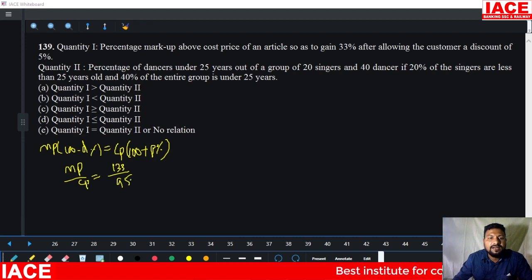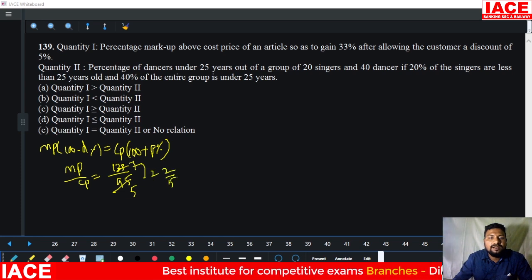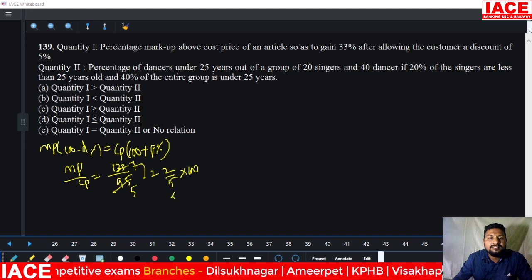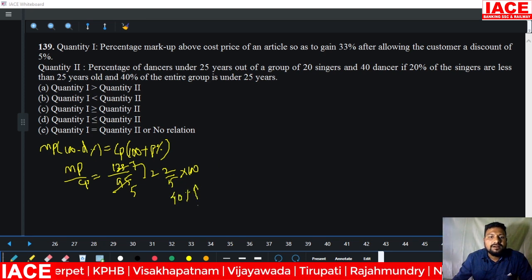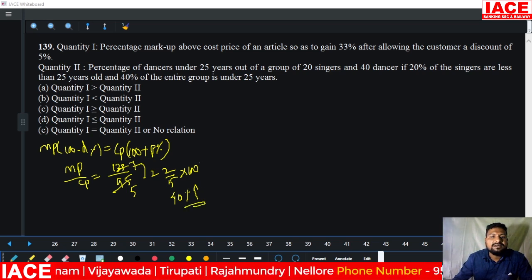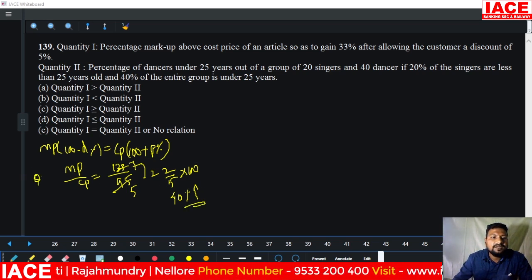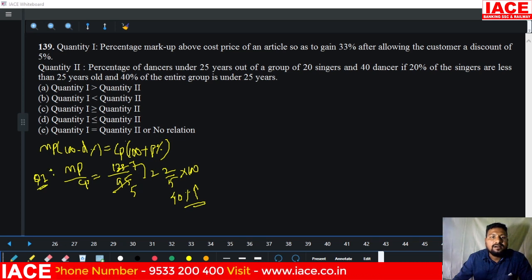MP is 133, CP is 95. Both will be cancelled with 19, 19 5s are 95 and 19 7s are 133. How much rupees extra? 2. 2 by 5 into 100 means it is equal to 40. 40% markup. How much percentage markup? 40%. This belongs to quantity 1. And coming to quantity 2.